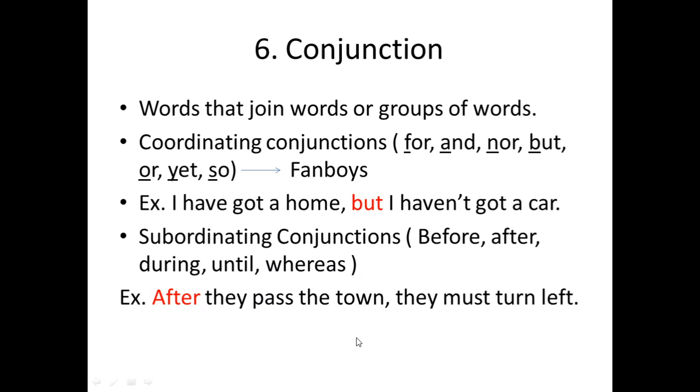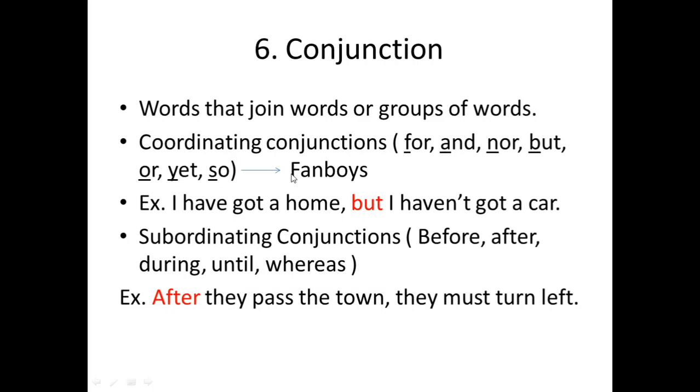Okay? The sixth type of parts of speech, we have conjunctions. So as we said, conjunctions are words that join words or groups of words together, or they join sentences together. Okay? So you have this set of conjunctions, we call it coordinating conjunctions: for, and, nor, but, or, yet, so.